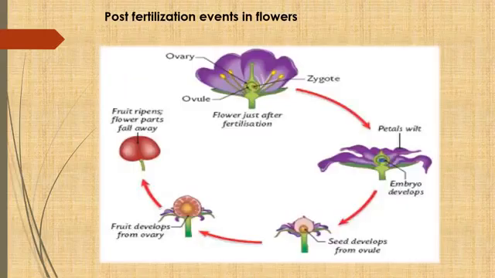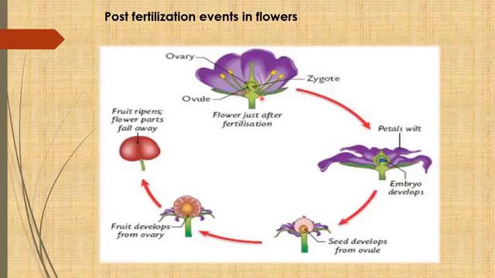So these are the post-fertilization events in the flower also. You can see a very interesting thing in this diagram: after fertilization, what happens in a flowering plant. Actually in a flowering plant, the zygote is formed inside the ovule. This is the ovule, right? And after fertilization, all parts of the flower except the pistil, which we call the carpel or pistil, dry and fall off.